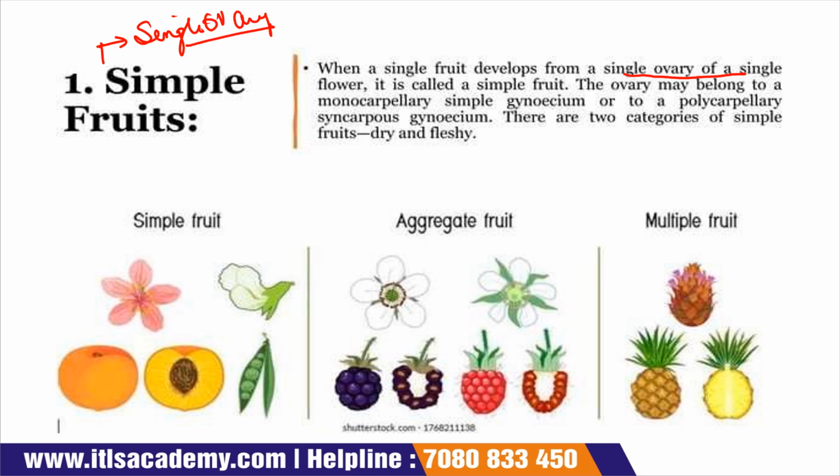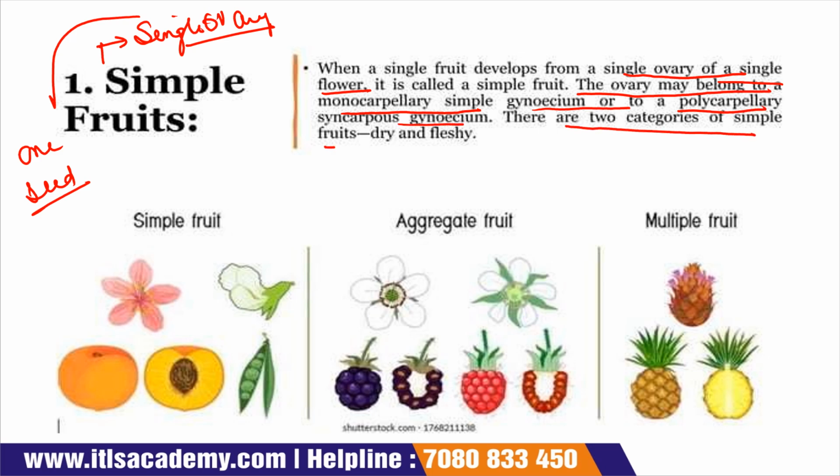And when they are developed from a single ovary, then they have only one seed. Okay, ovary of a single flower. The ovary may belong to a monocarpellary simple gynoecium or to a polycarpellary syncarpous gynoecium. There are two categories of simple fruits.